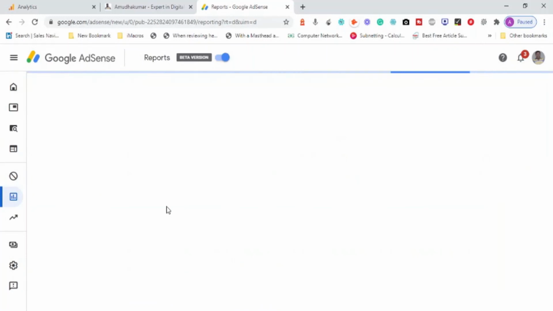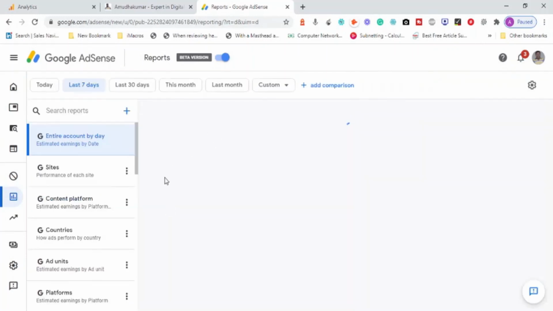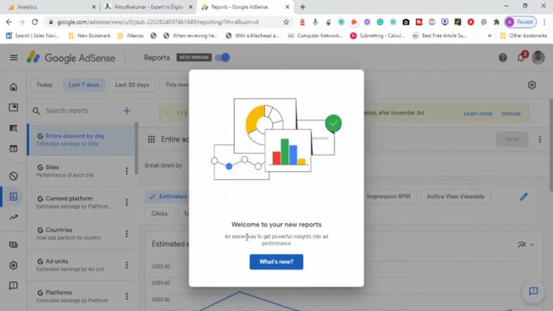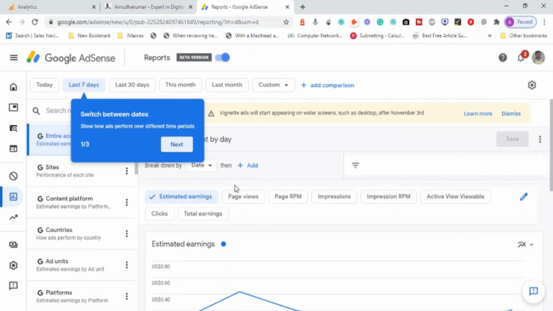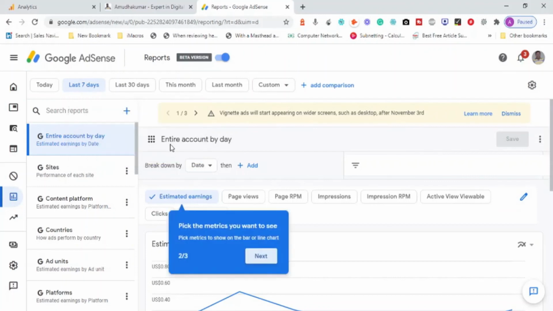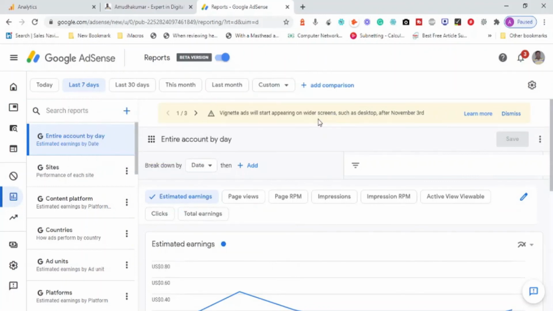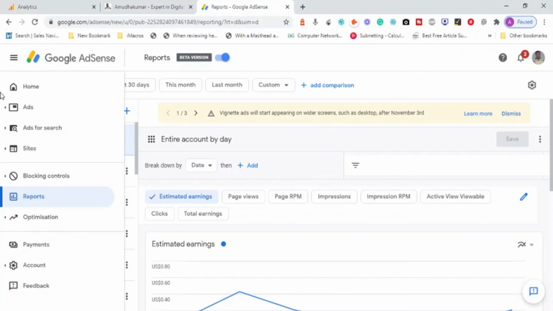Reports. Oh, it is under beta version. Okay, so most probably what we can do here, they have changed the integration. This is really nice. Okay, next, next. So here is where we can see the earnings that are coming in. Okay, so this is a new interface.